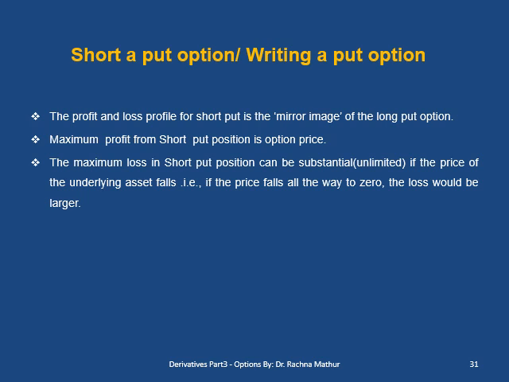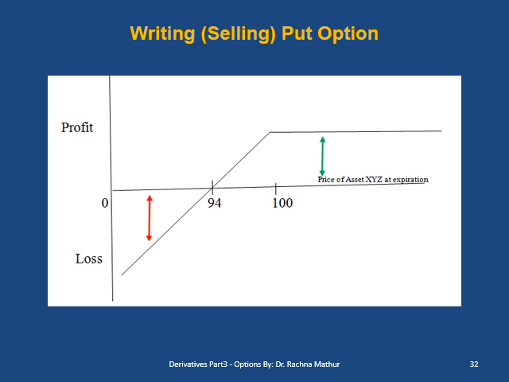Now let us see the last option position, that is short a put, writing or selling a put option. The profit and loss profile of a short put is the mirror image of a long put option. The maximum profit from the short put position is the option price, while the maximum loss in a short put position can be substantial if the price of the underlying asset falls. That is, if the price falls all the way to zero, the loss would be unlimited in the short put position. Now let us see the figure of a short put option.